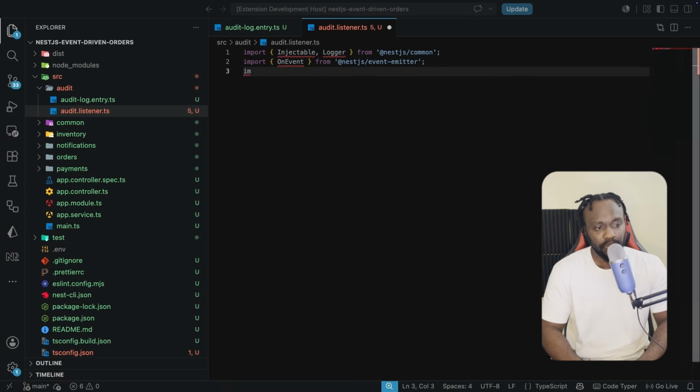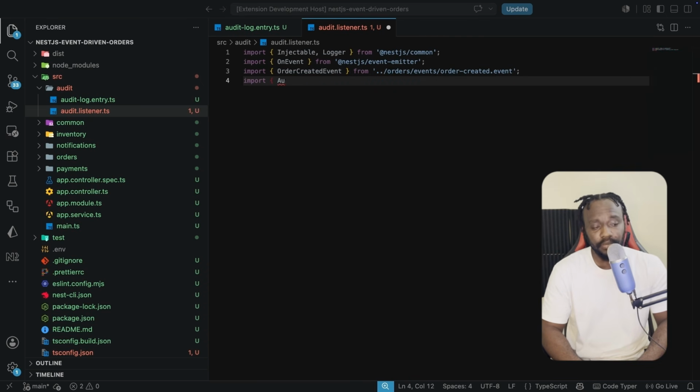And we're also going to bring in the order created event. The order created event is going to come in from the orders and the event, the order created.event file. We are also going to be importing the audit log entry that we just created, so the shape, the interface, which is going to come in from the audit log entry file.